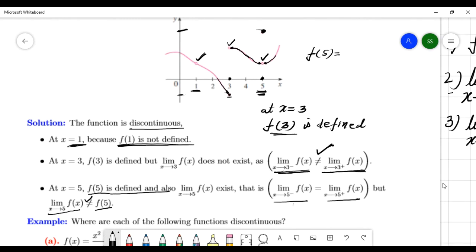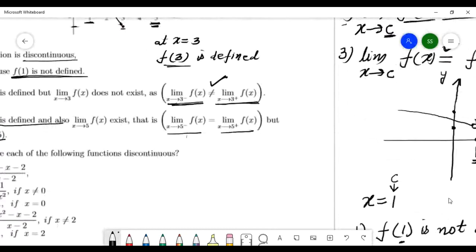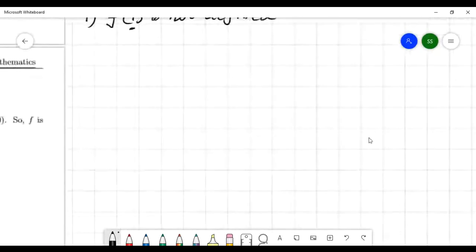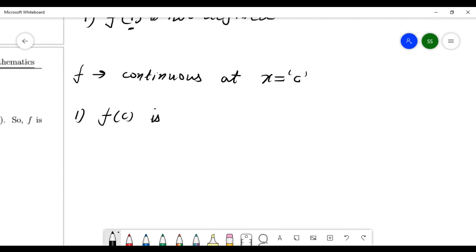So let me explain here. Just remember, you have to check 3 conditions. If any function f is continuous at x equal to c, this number c, it means what? Number 1, f of c is defined.